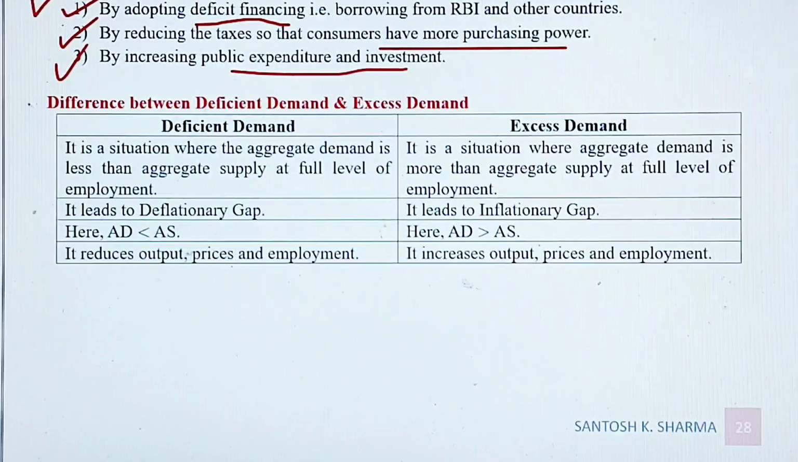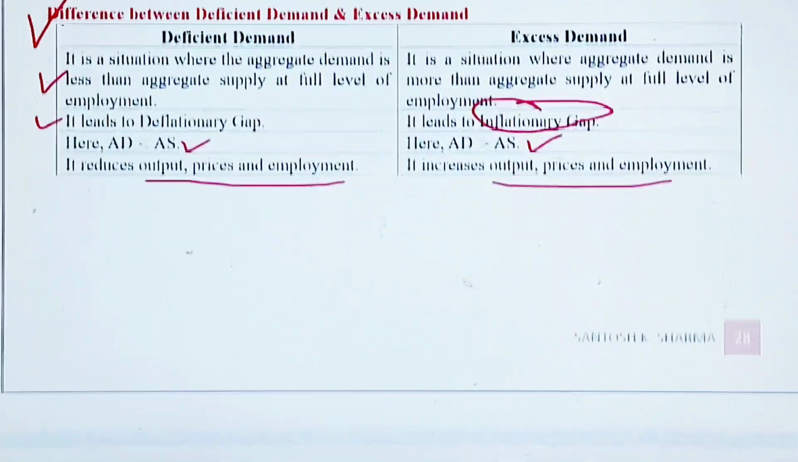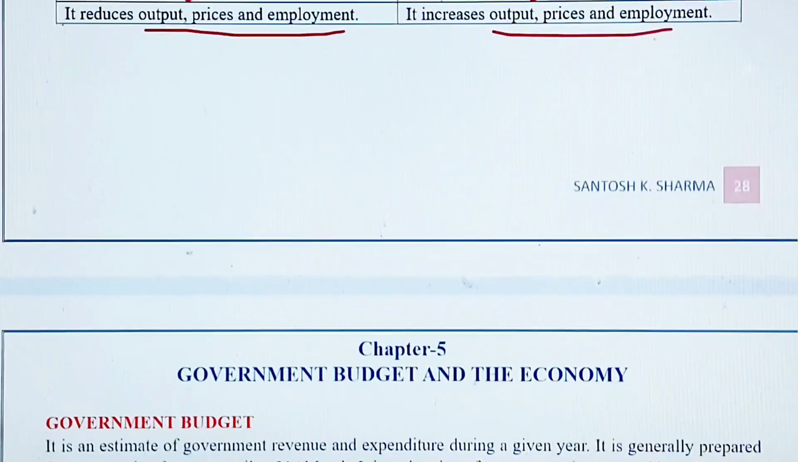Okay. This difference you can revise for the exam between deficient demand and excess demand. And it's simple. First you can write the definition of both, then it leads to deflationary gap, whereas it leads to inflationary gap, already we have discussed. And here aggregate demand is less than aggregate supply, and here aggregate demand is more than aggregate supply. And in cases of deficient demand, the output, prices and employment decrease, and here in excess demand all these things increase. So my dear friends, by this we come to an end of this chapter,